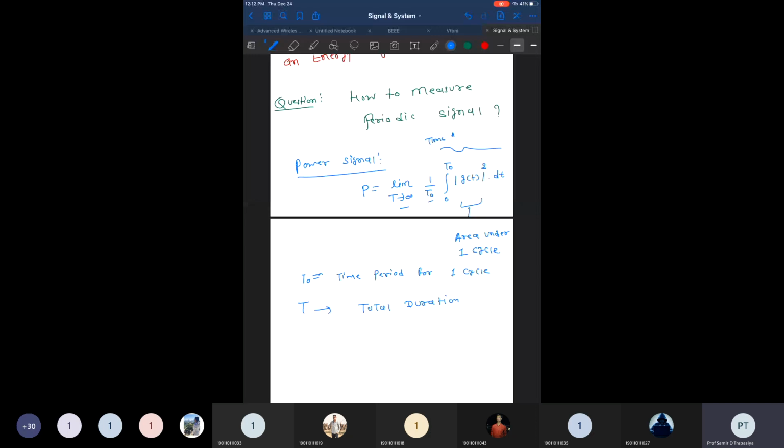So that is the time average of the signal g of t whole square. It is the area, but the area is divided by the time. So if this is your energy, the energy is divided by the time period T0. Energy divided by time becomes power. So this is the clear definition of power.